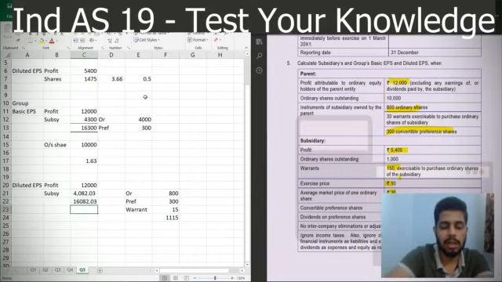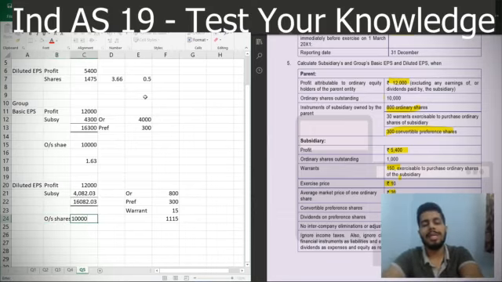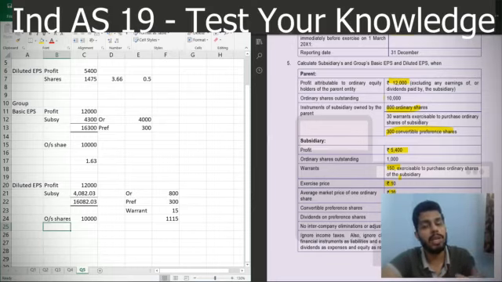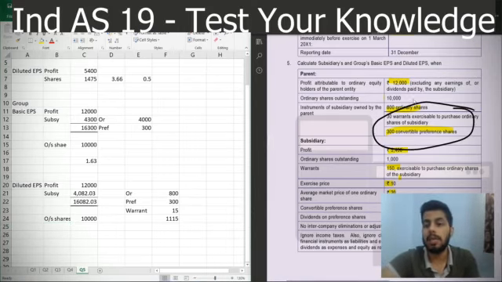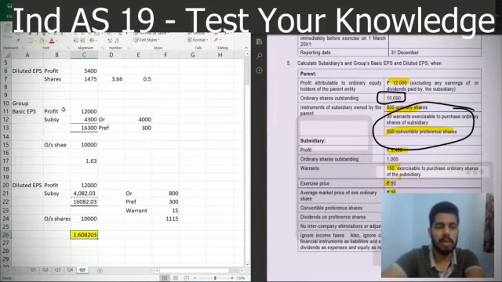So our total earnings, total profits for the purpose of diluted EPS will be 16082, and we'll divide it by outstanding shares of 10,000. See, the warrants, the ordinary shares, the preference shares which will be converted is from the perspective of the subsidiary and not from the perspective of the holding. That is why it does not affect the holding company's outstanding shares, because the holding company has not issued it. These things are the investments of the holding company and not the equity. This is the equity of the holding company, and that is why the denominator here remains unchanged, and then the diluted EPS can be calculated as 1.608 or 1.61.